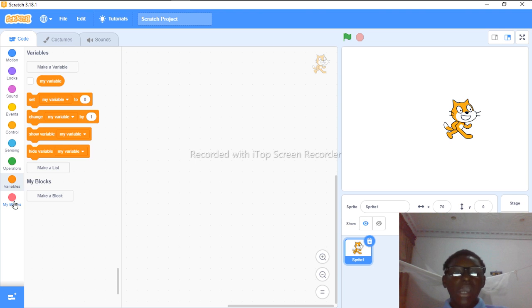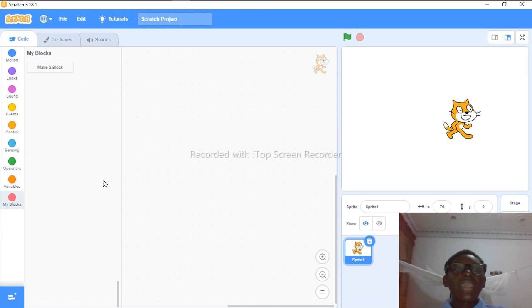So please watch out. My Blocks, you can make your own blocks. The fact is this, that when you're making something, maybe you're coding an animation, a game, or a saying, there will be some times when you're coding that you have to duplicate many other blocks on the same thing.